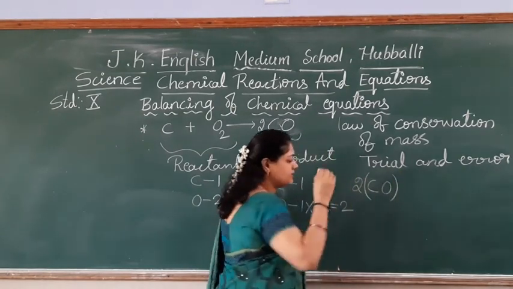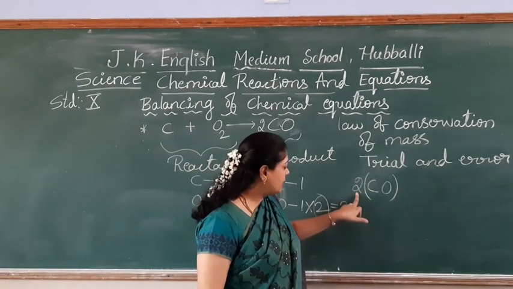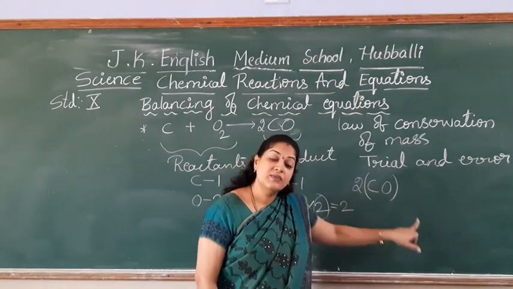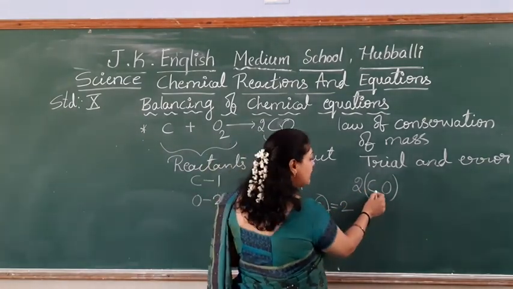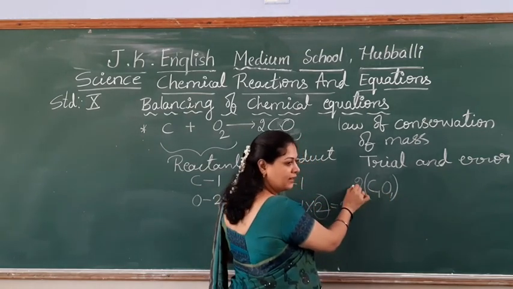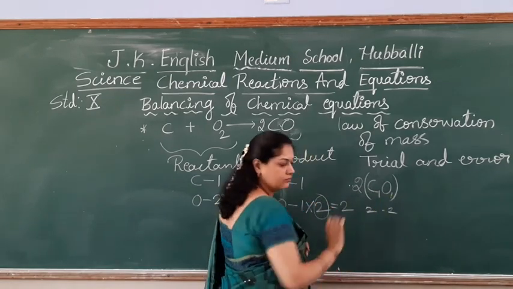Nothing but it is like this, students. So you are multiplying this 2 with the carbon as well as with the oxygen. Means how many carbon has become now? Here 1, here 1. 1 into 2. And you have to multiply this. 1 into 2, 2. 1 into 2, 2 oxygen.